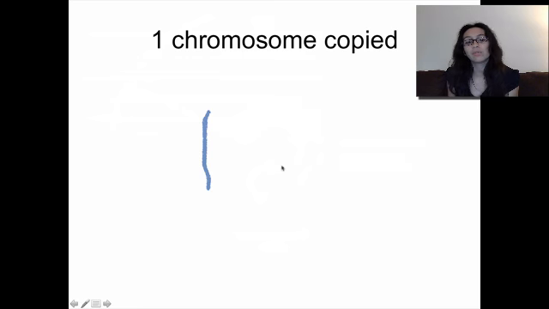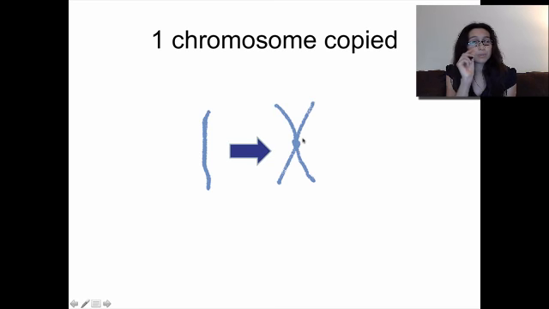Now, when we make a copy of 1 chromosome, it's going to look like this. If I make a copy of this entire chromosome, of all the DNA instructions here, it's going to look like this. This half here is an exact copy of this half here. But the copies stay stuck together for a short period of time. They're not going to stay stuck together forever. What we want to happen is that when the cell finally divides into 2 cells, we break these copies apart. This copy goes into 1 cell. This copy goes in the other cell. Now both cells have the exact same DNA instructions, a copy of each chromosome.